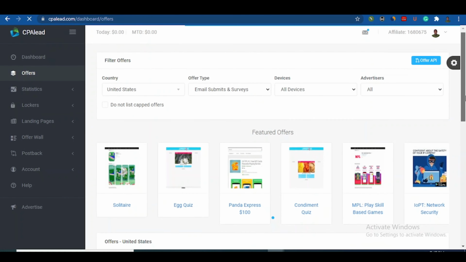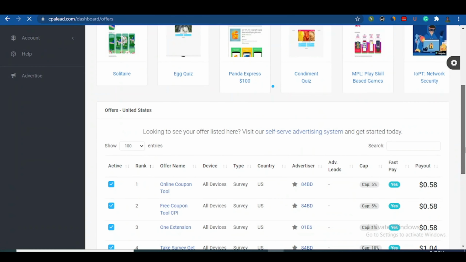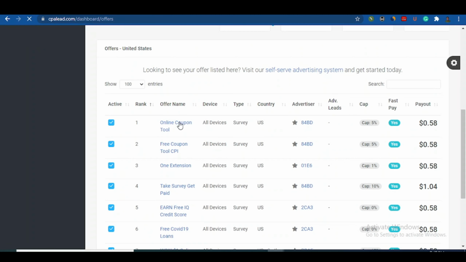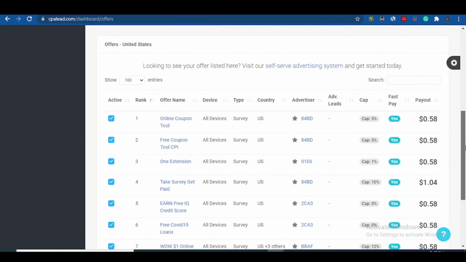So here we are. Alright, let me just come down here. So here we are now. As you can see, this is an online coupon tool. So when somebody just comes, everything here is survey. As you can see, survey. They just perform a little survey, very little. I'm going to show you how I get to make money there.